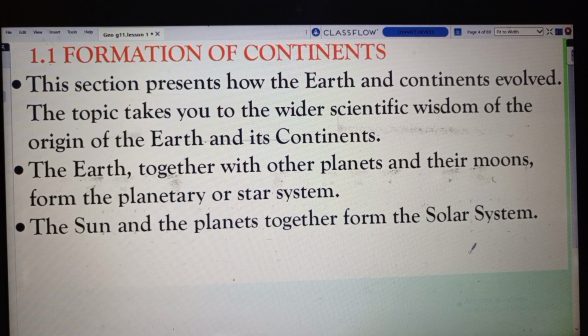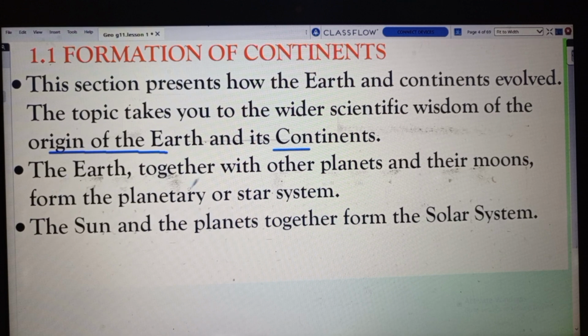The topic takes you to wider scientific wisdom of origin of Earth and continents. So when we talk about the formation of continents, we are talking about the origin of Earth, the origin of continents, the evolution of Earth.